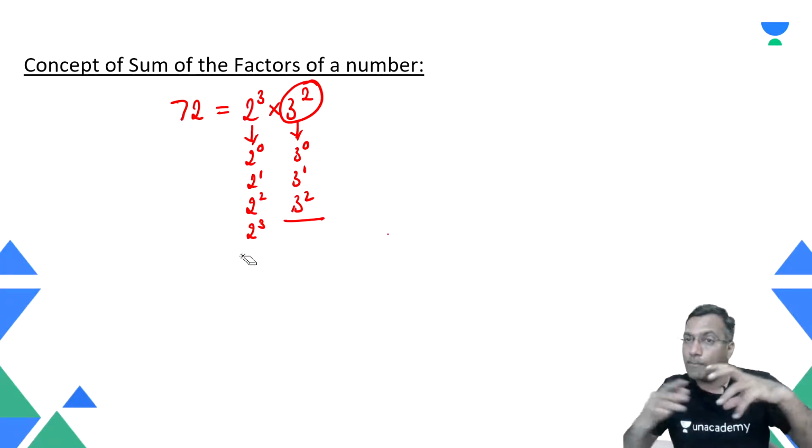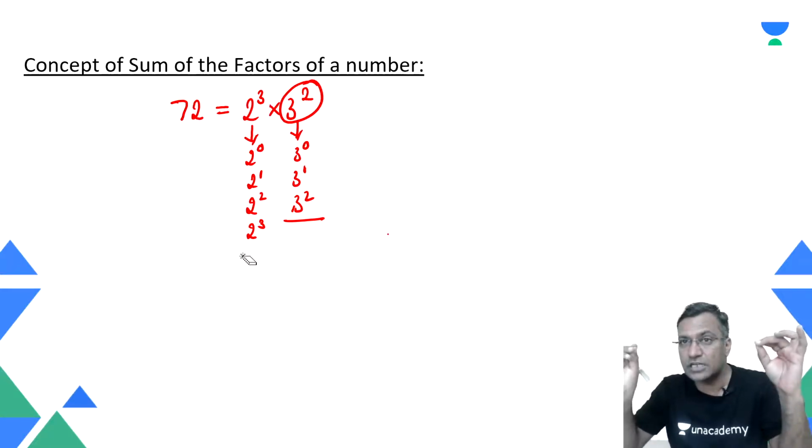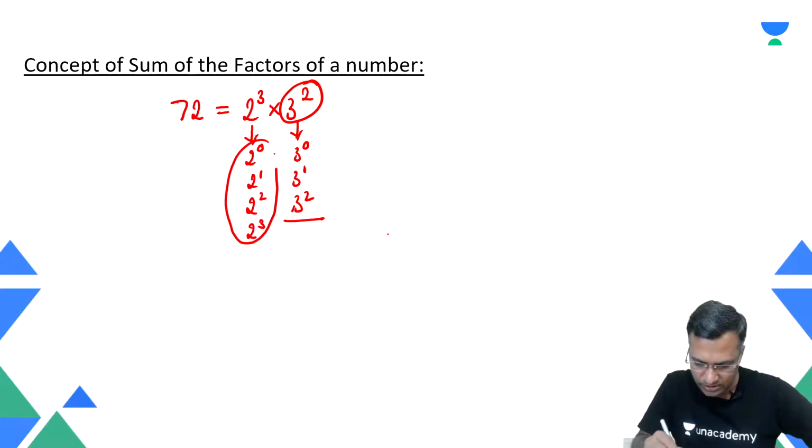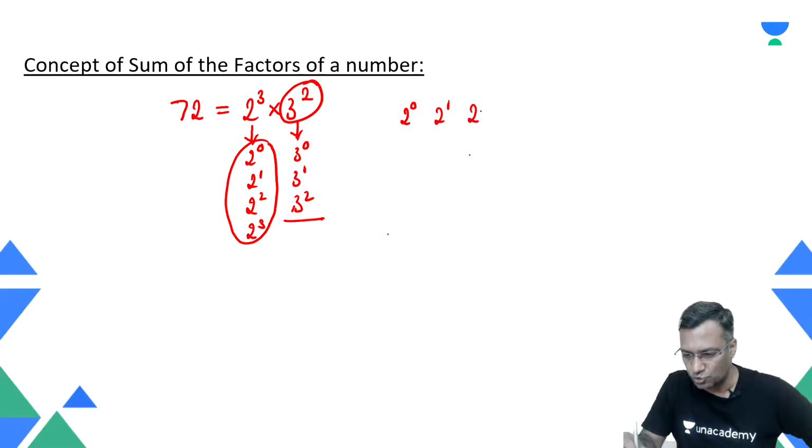Okay. And the combinations also divide. How do we represent that particular thought? The combinations divide. How did we represent this? So we represented it in this fashion. We wrote this entire stuff here like this. We said that okay, 2 power 0, there is a 2 power 1, 2 power 2, and 2 power 3. We created these cells.